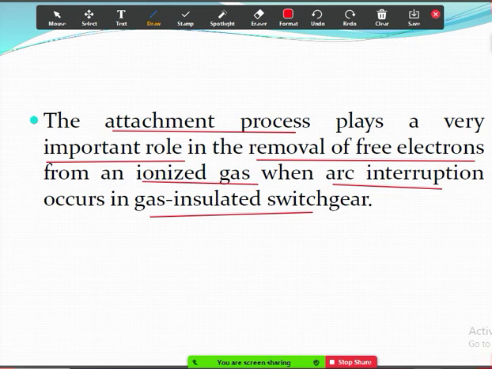So whenever in a circuit breaker the fixed contact separates from the moving contact, an arc is struck between the two contacts. At that time the circuit breaker is filled with the insulating gas. That insulating gas like SF6 will absorb the electrons from the arc. If electrons are absorbed, then there won't be any arc because the arc is formed by electrons. So if all the electrons are absorbed, the arc will quench quickly.